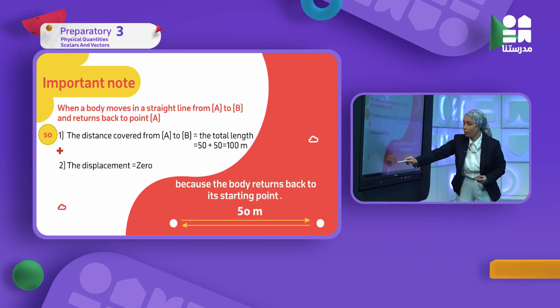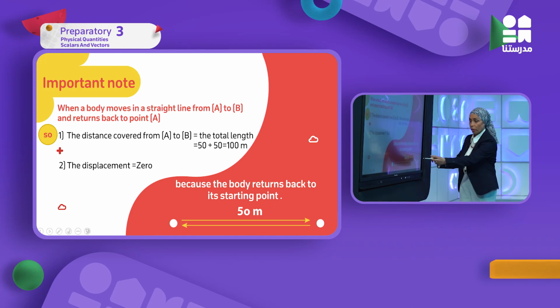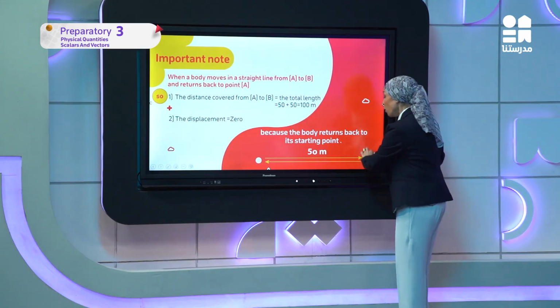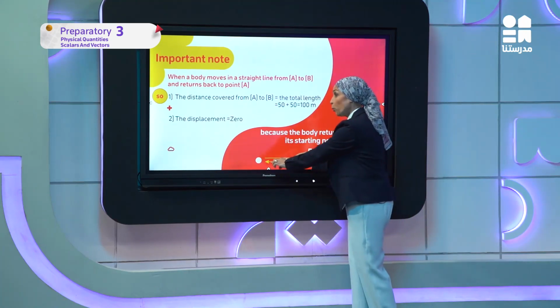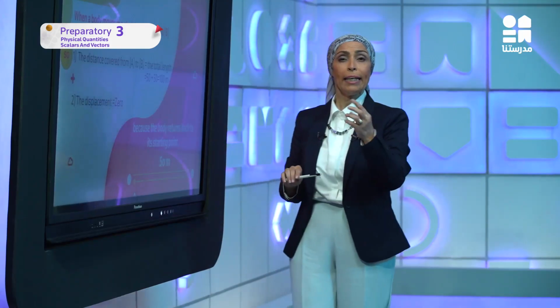Here the body moved from point A to point B covering 50 meters and then returned back to the same starting point again. Here if I want to calculate the distance covered by the body, it's very easy.